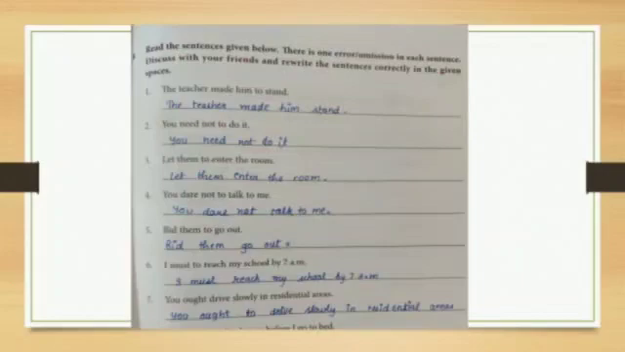In part B, some sentences are given and they are incorrect. You have to omit or correct one error from each sentence. The teacher made him to stand. The teacher made him stand. You need not to do it. You need not do it. Let them to enter the room. Let them enter the room. Like this, you can do the whole exercise.